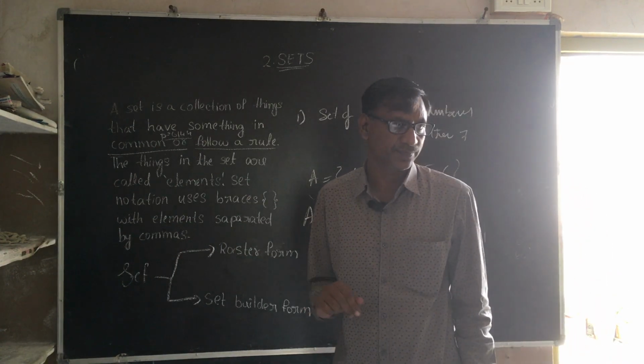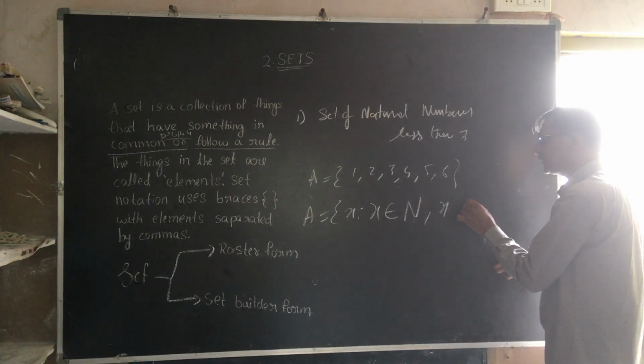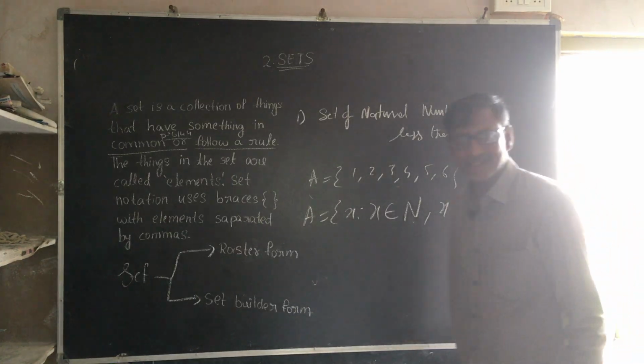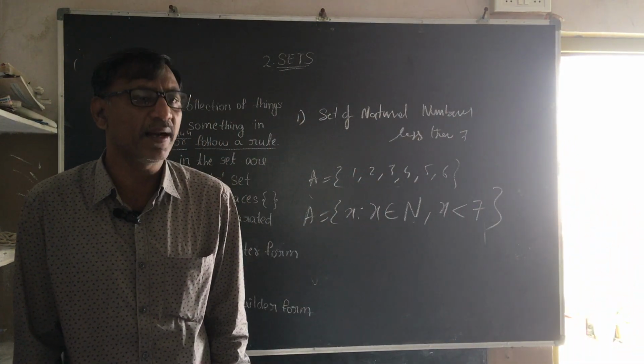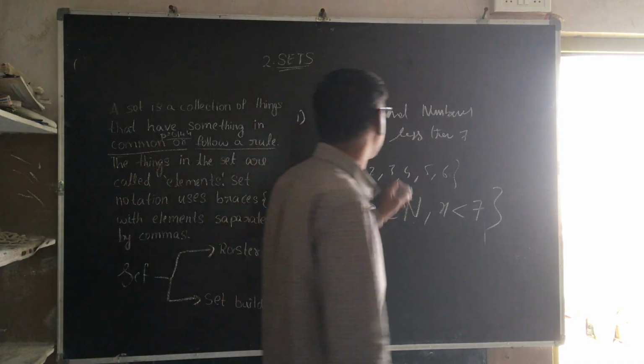Natural numbers. N stands for natural numbers, comma, x is always less than 7. We take all x less than 7. This is called set builder form.